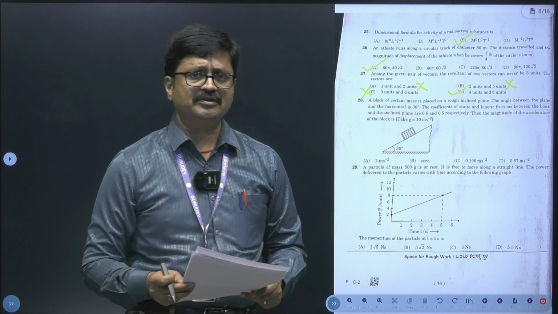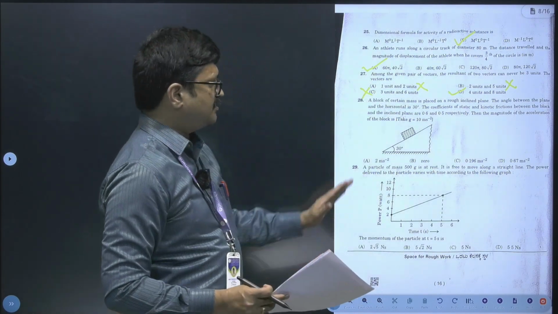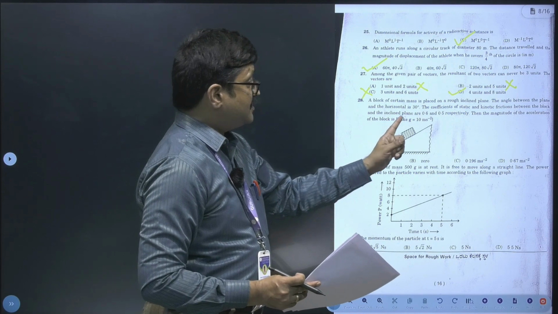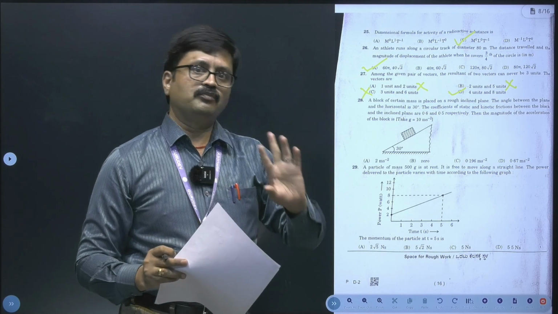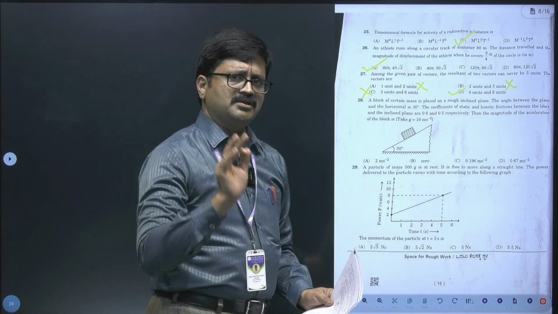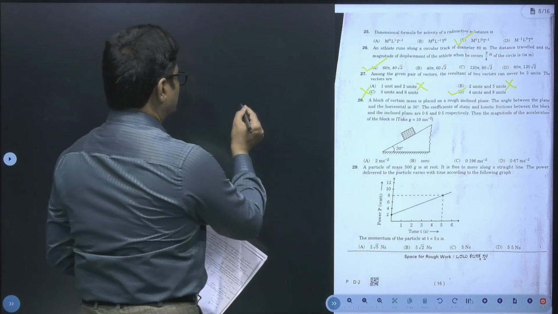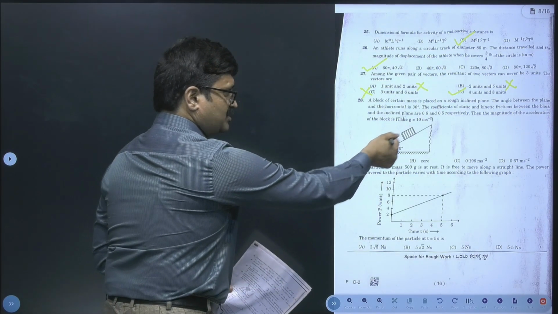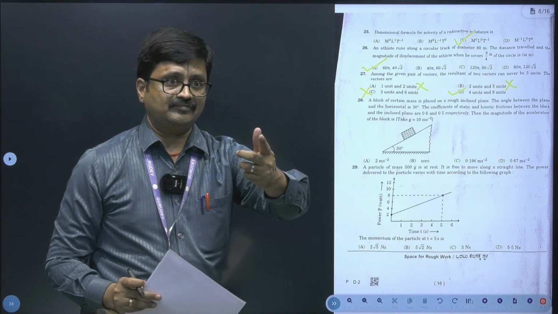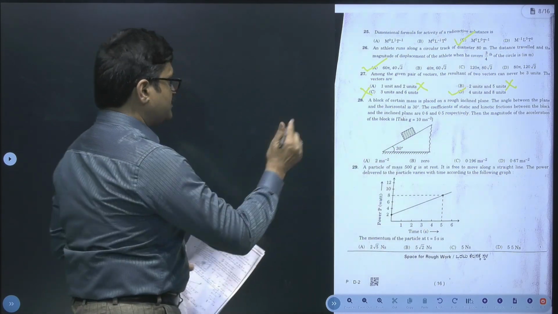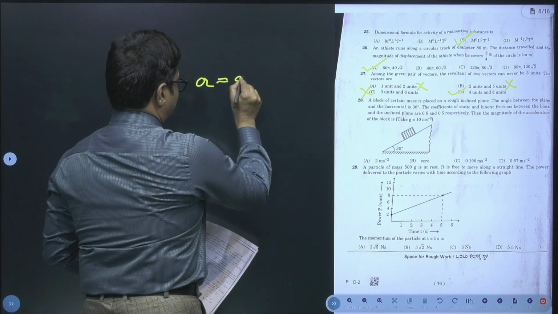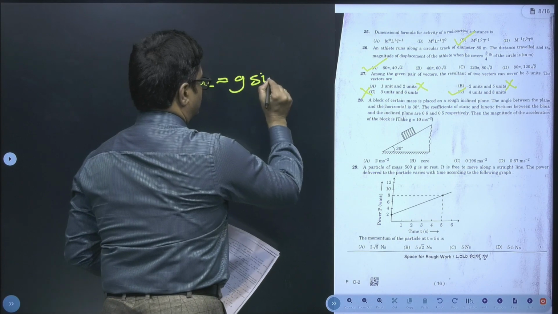Now in this 28th question, they have placed a block, and this block is placed on 30-degree inclined plane, and over here they have given us mu s value and mu k value. Both the values have been given. Now you can very clearly solve this problem with simple logic. Now first step what you do is you calculate the acceleration of this block or the net force acting on this block without any friction. If there is no friction, how do we calculate it? We just simply calculate it as what? A is equal to g sin theta. I hope you recall this formula.